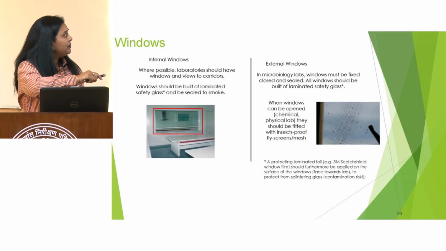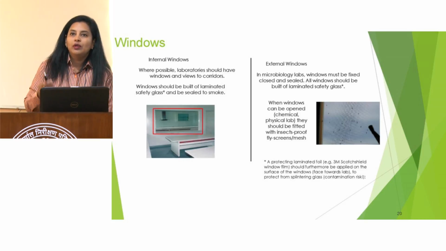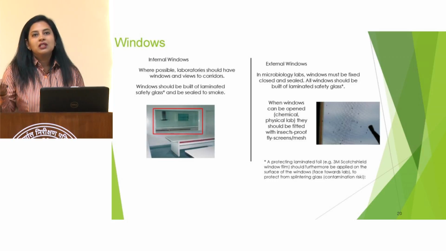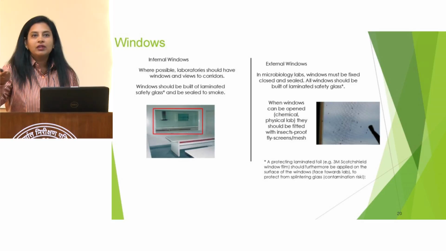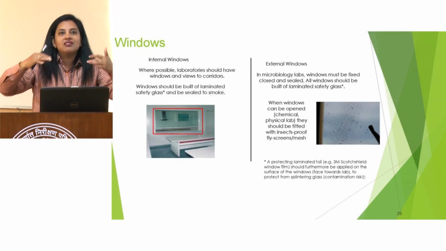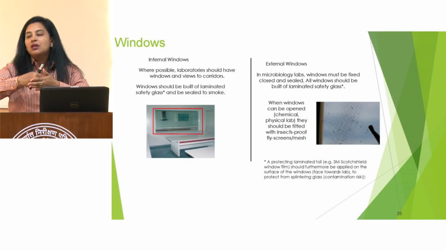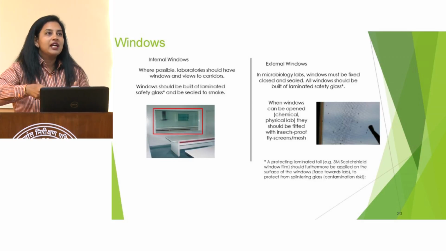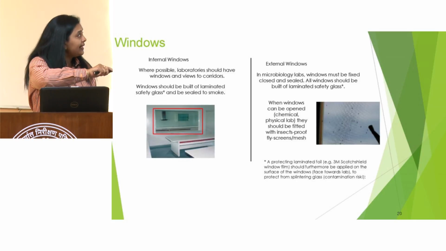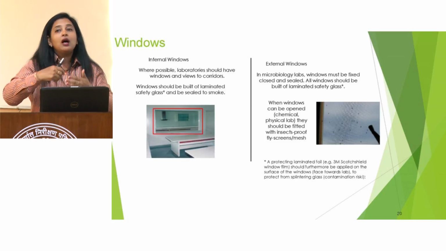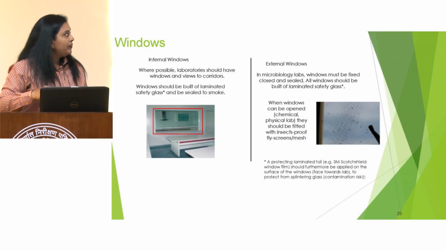And at the same time, these windows should be of laminated safety glass. You understand the laminated safety glass? It's like the window of our car also. Whenever there is a breakage, it just shatters, so there are no sharp ends which can harm any person. Sometimes a situation may arise that a person has to escape through the window only. In that case, the glass should not harm the person if any broken pieces of glass are there.